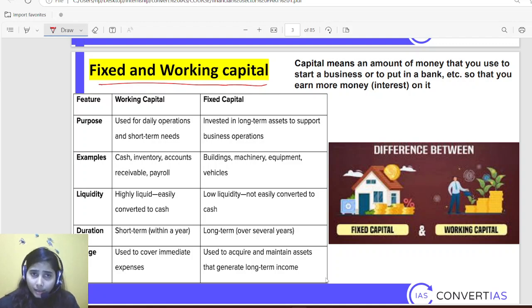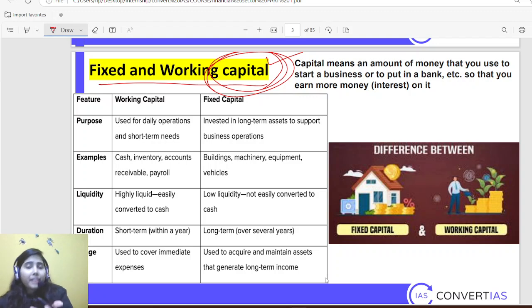So I hope that you are already aware about the capital meaning. Suppose I have 1 lakh rupees. And I have two options, either to build a room where I can sleep or where I can stay, and another, to build a room where I can open my shop.